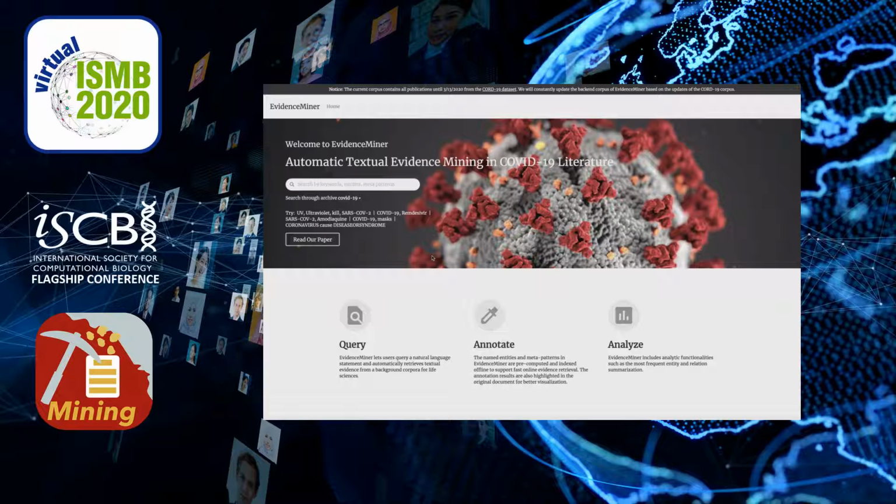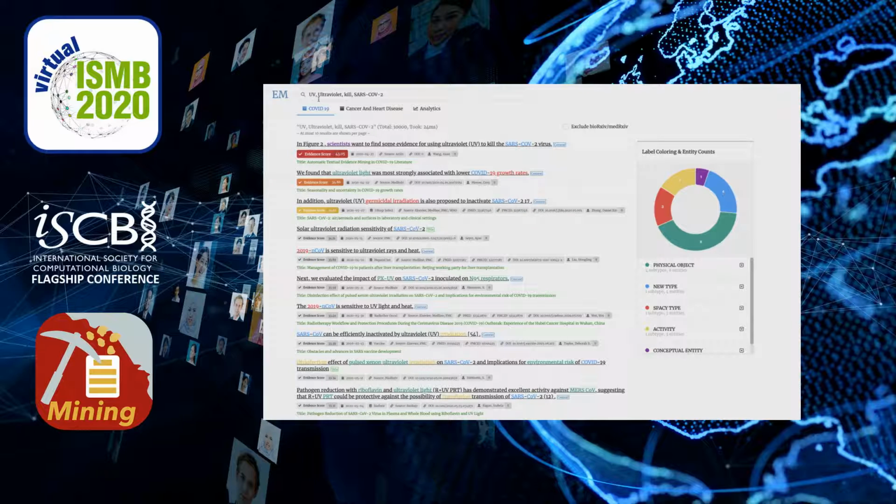Now let's see some examples. First is the keyword queries. For example, if people are interested to see how UV, or ultraviolet, can kill SARS-CoV-2, they can query it in this way, and in the top results, they will see some results such as: we found that ultraviolet was most strongly associated with lower COVID-19 growth rate, and many others. This is the first kind of keyword queries.